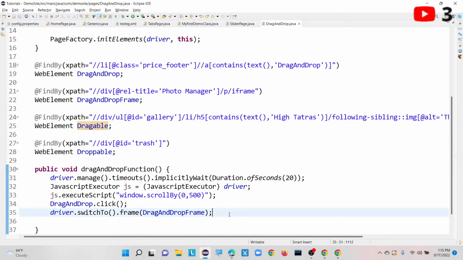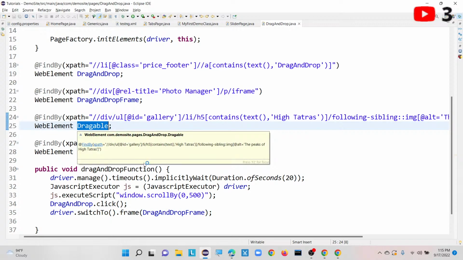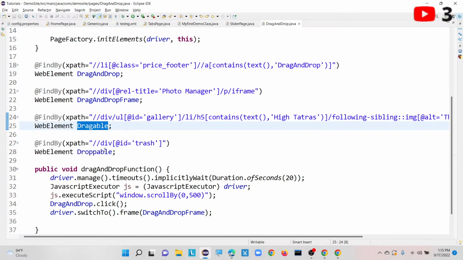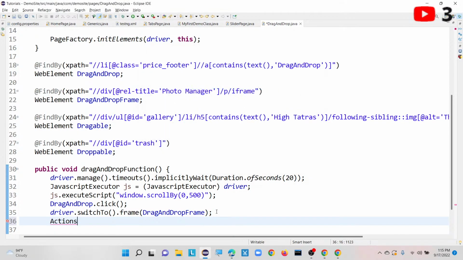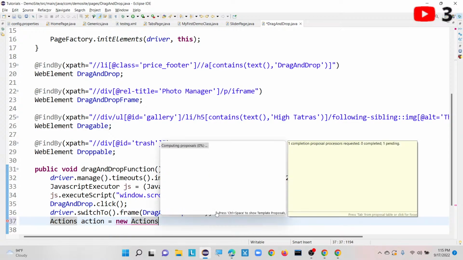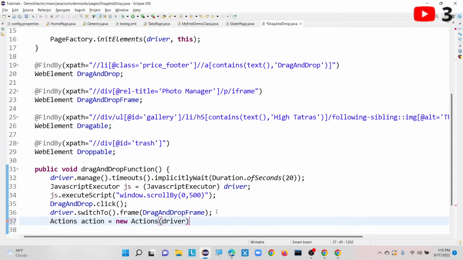Once we move our driver focus to the frame, what is our next step here? Now I have captured the draggable and droppable web elements, right? With the help of these two web elements, I am going to use the Actions class. Actions action equal to new Actions of driver.